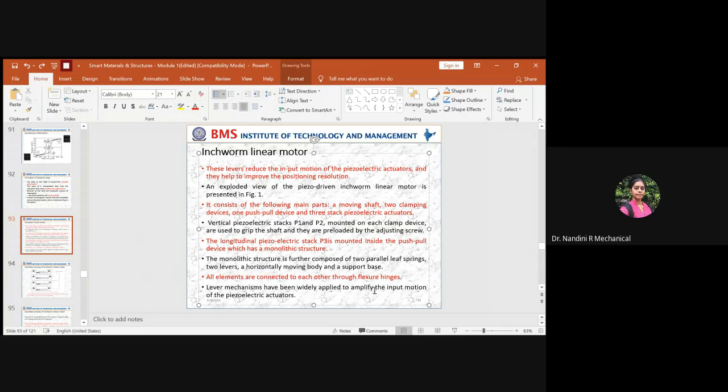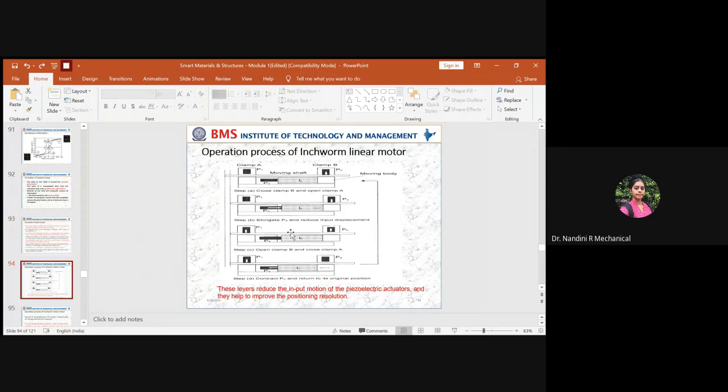To get a small micro level displacement, the amount of input needed is very small. You cannot apply a large amount of load to get a huge movement, right? Because you don't need a huge displacement across the push-pull device. You need a very small micro level displacement, so even the input motion needed is very small.